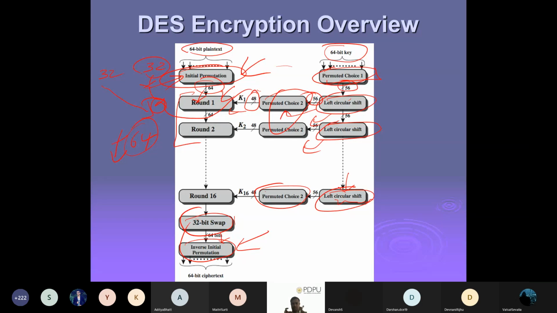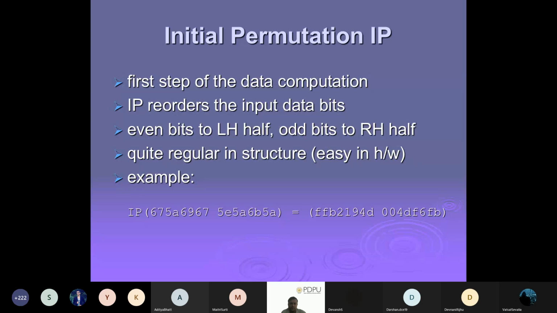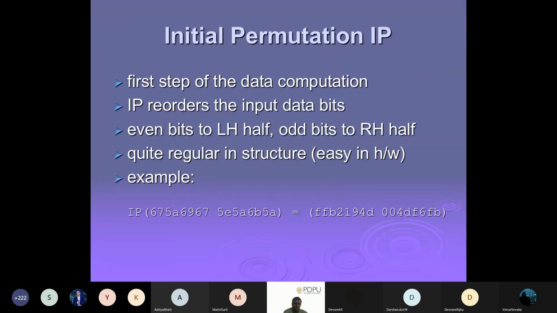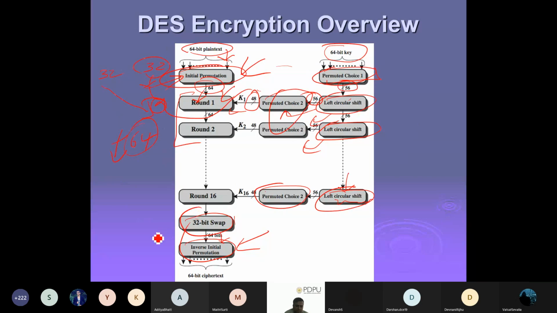Once we have all these boxes, will we know? Right now what we know is how many bits are the input and how many bits are the output. But within the box, we are not sure. So now we are going to explore those things. We are starting with the first one. Here you can see this is the first one, where we give the plain text to the initial permutation. Without the initial permutation, it is not going to start the round, and without a round, the key is not required, right? So before starting the round, we have to do the permutation. Of course, we do the inverse also.